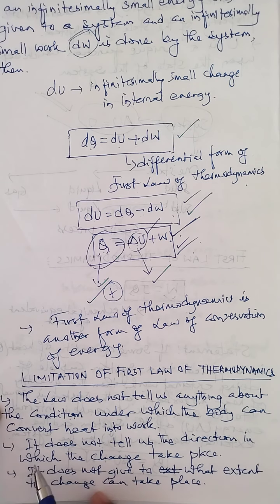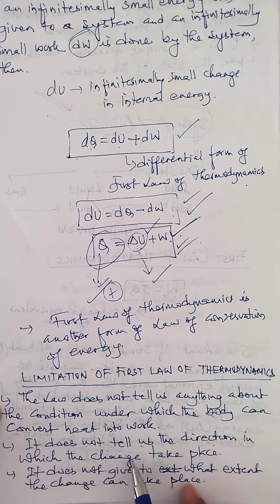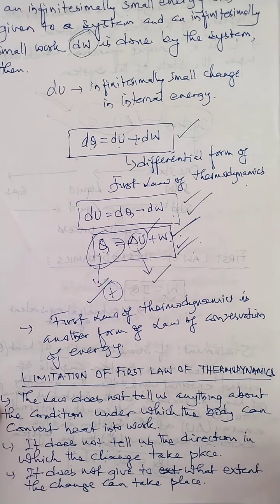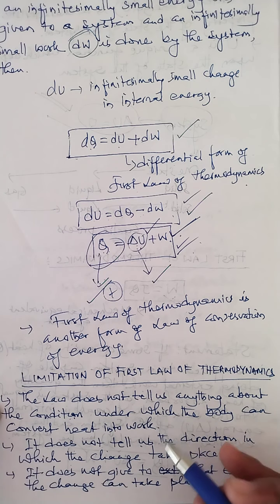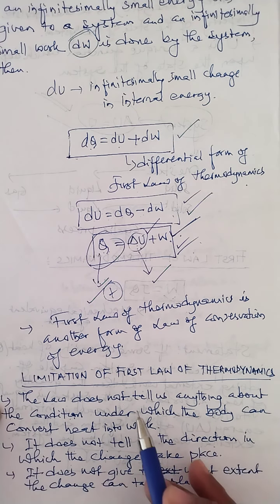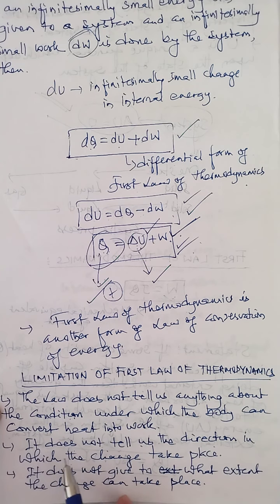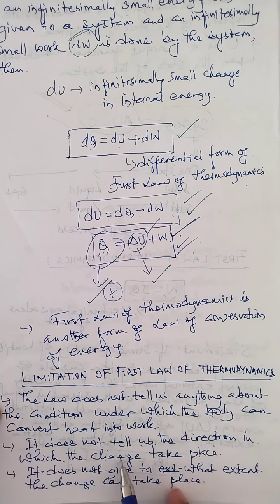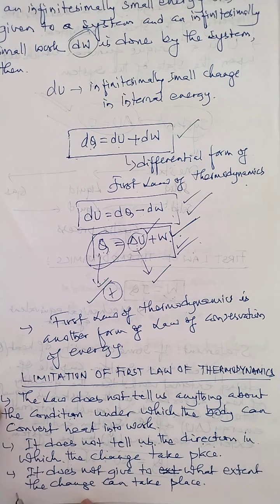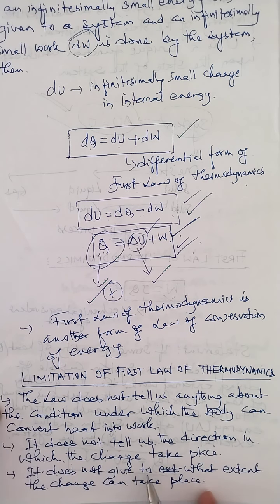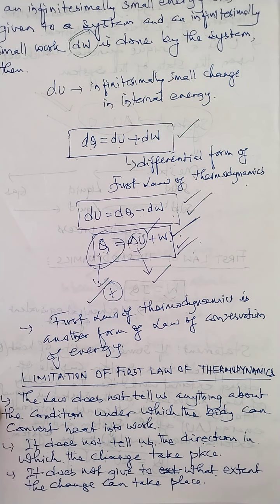Next, it does not tell us the direction in which the change takes place. If there is a change in internal energy, or in some other form of energy, in which direction the change takes place cannot be explained by the first law of thermodynamics. And lastly, it does not tell us to what extent the change can take place. That means the first law does not explain up to what extent the change of internal energy can take place.